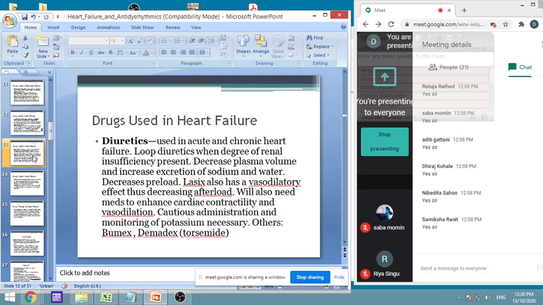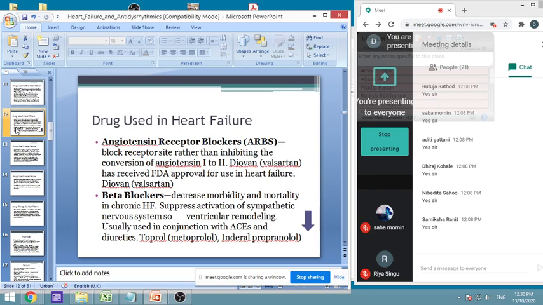Simultaneously, diuretics alone are not useful. So there should be certain drugs which can enhance cardiac contractility and vasodilation. Now a very funny, important and interesting thing you may find is in the drugs which are used.